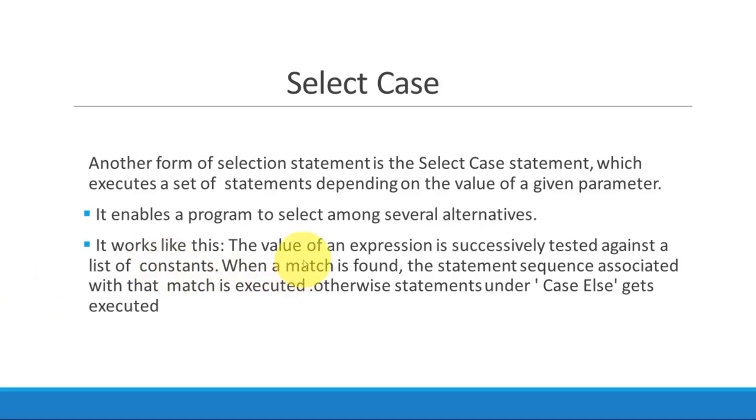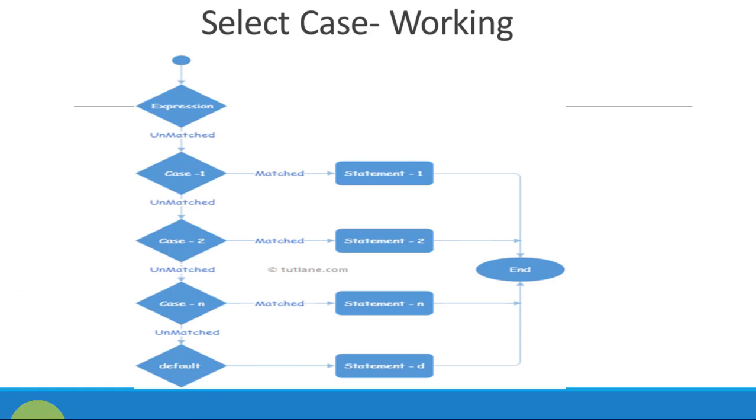It works like this. The value of an expression is successively tested against a list of constants. When a match is found, the statement sequence associated with that match is executed. Otherwise, the statements under case else get executed. Let me explain this with the flowchart and then with the example. It will be clearer.